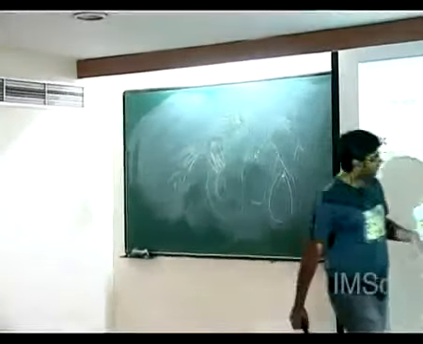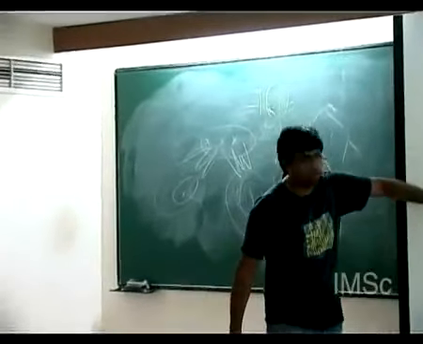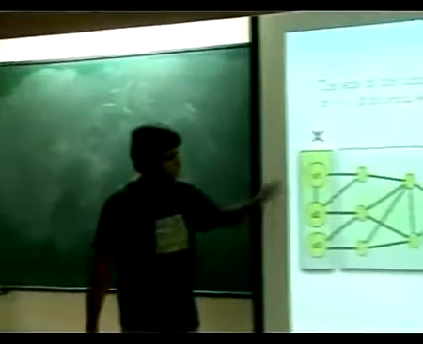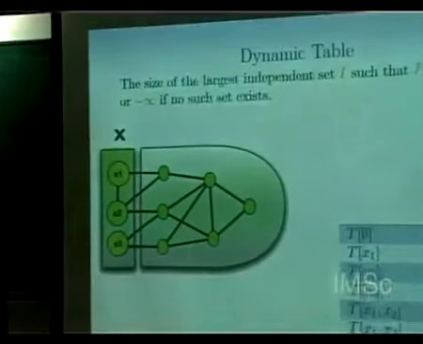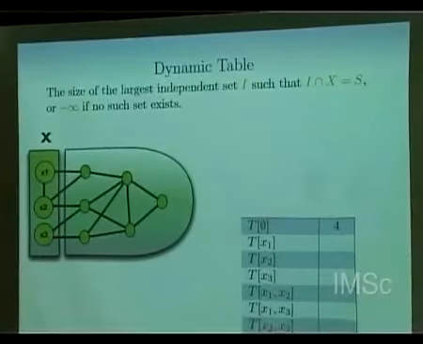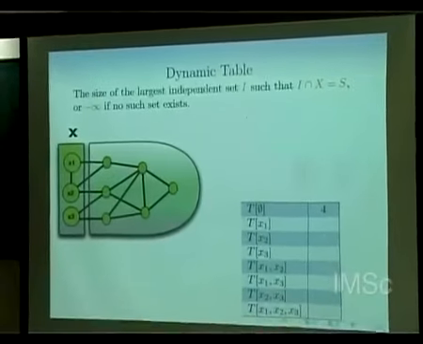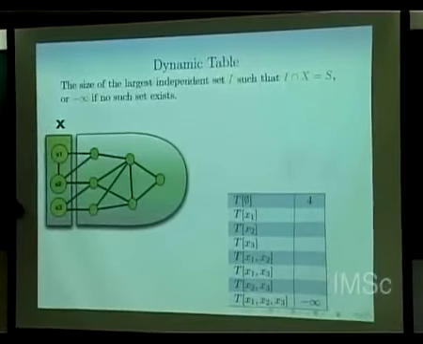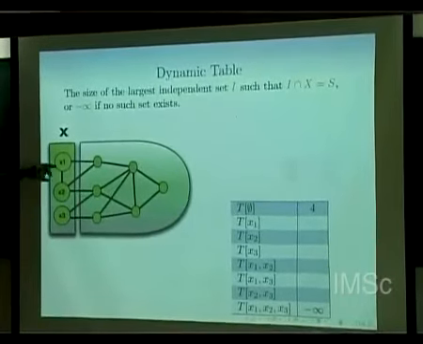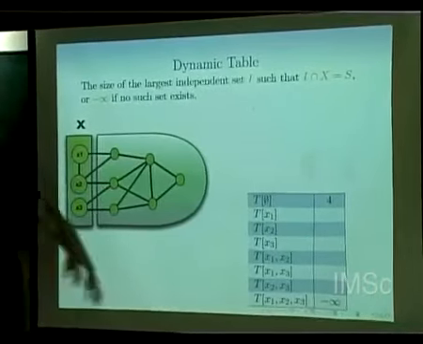So for example, what is T of phi? T of phi means what is the largest independent set such that its intersection with the boundary is the empty set. So what is the largest independent set here which does not contain any boundary vertex? 4, right? 1, 2, 3, 4. Okay, so let's fill it. It's 4. What is the largest independent set which contains, say, x1? Let's see what I have next. Okay. What is the largest independent set which contains x1, x2, x3 in this part of the graph? It cannot have one, right? Because x1 and x2 have an edge. So I have put minus infinity, right?